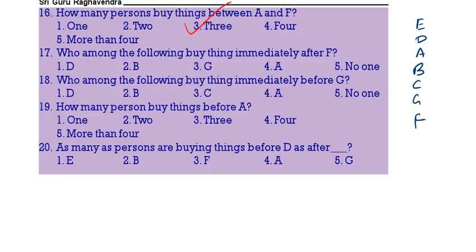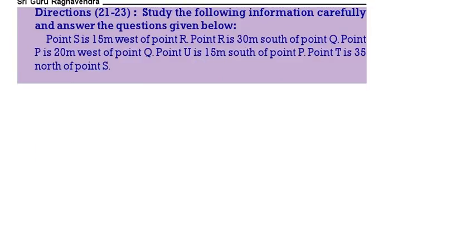3 persons. Who is immediately after F? No one. Who is immediately before G? C. How many persons bought before A? 2 persons. As many persons are there before D as after G? Before D 1 person, after G also there is only 1 person. See the next question. See the next one, 21 to 23.